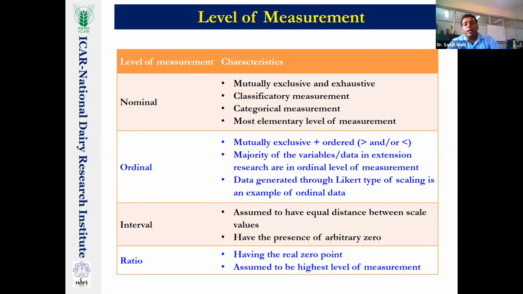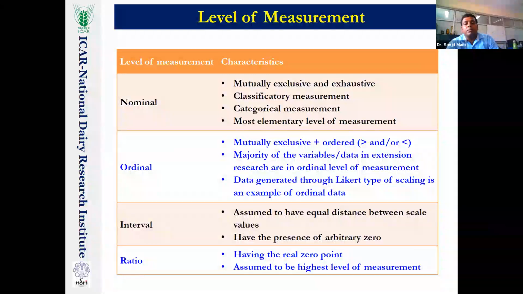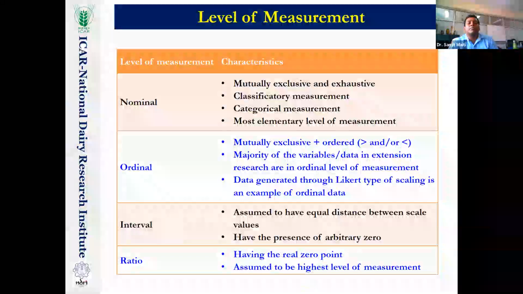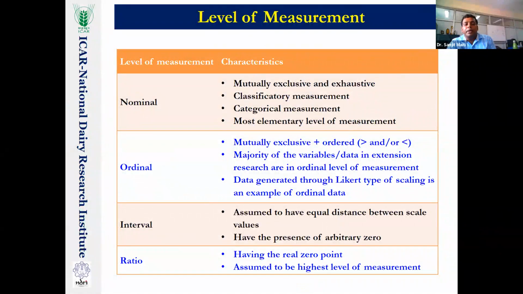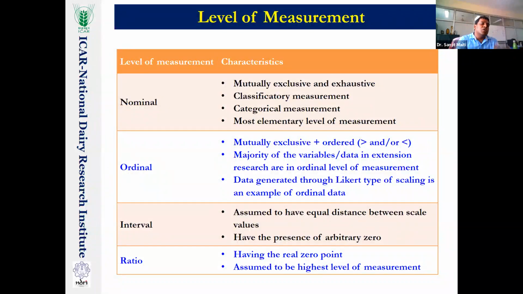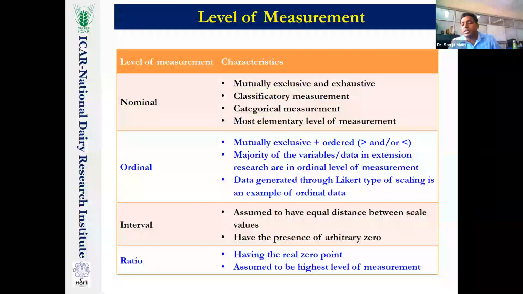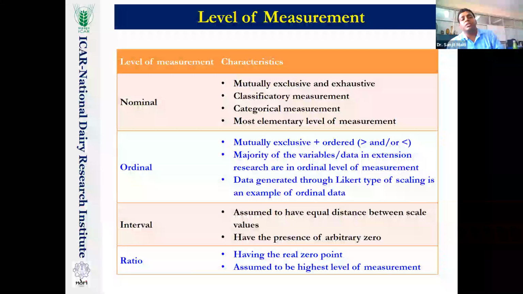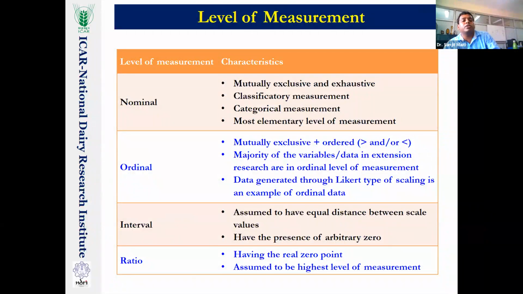Next is the interval. One example that some people ask in exams: the data generated through Likert type scaling is an example of which type of level of measurement? Definitely, it is always the ordinal level of measurement, because in a Likert type scale we say strongly agree, agree, neutral, disagree, and strongly disagree. We do not say that strongly agree is just 1/5 of strongly disagree. Never we say that. So that means we just put in an order.